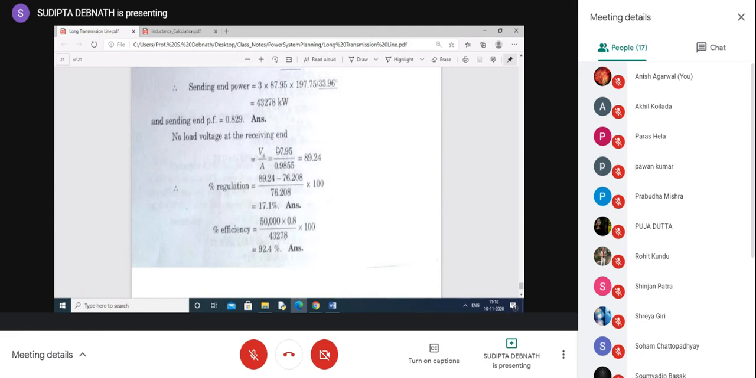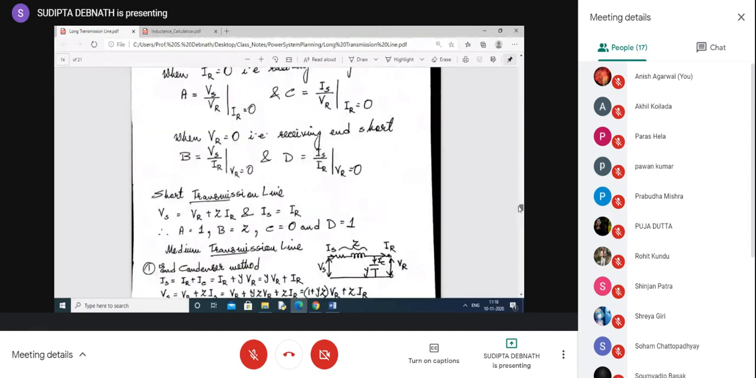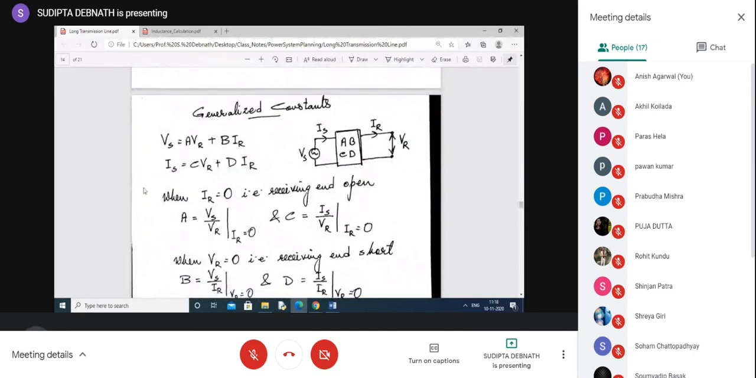Okay. But for voltage regulation, what you have to use? For voltage regulation, I have told you it is VRNL minus VR by VR. Okay, so VR is known to you. What is VRNL? It is actually the receiving end voltage when it is open circuit. And I have already discussed in the last class how to use this one. What will be the receiving end voltage under no load condition? Under no load condition means making IR 0. So whenever you are making IR 0, this becomes VRNL. So what is VRNL? It is simply VS by A.